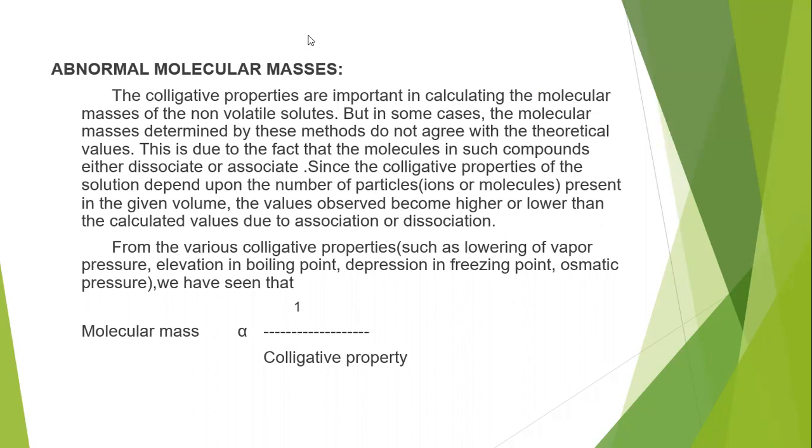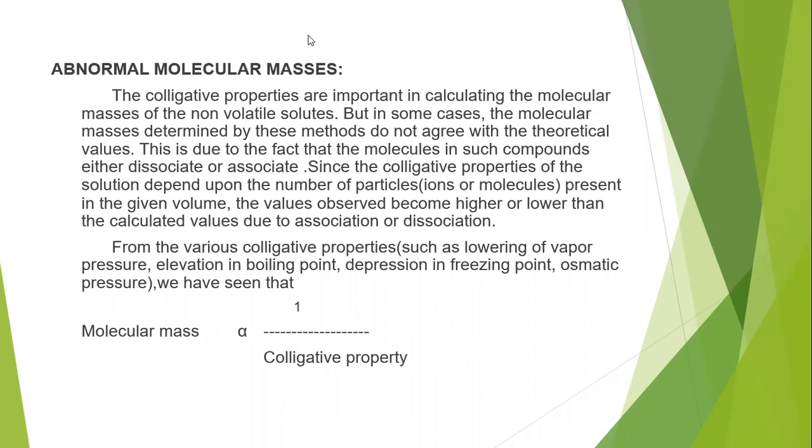We can easily calculate the molecular masses of a non-volatile solute using the 4 different types of colligative properties, that is lowering of vapor pressure delta P, elevation in boiling point delta TB, depression in freezing point delta TF, and osmotic pressure pi. Using all 4 colligative properties, we can easily determine the molecular masses of non-volatile solutes.